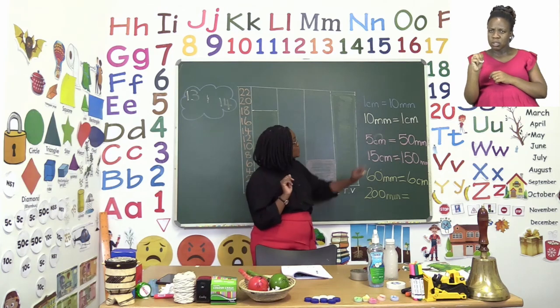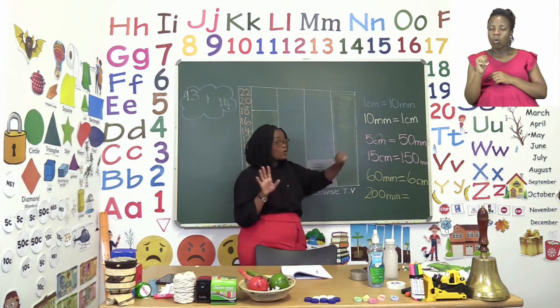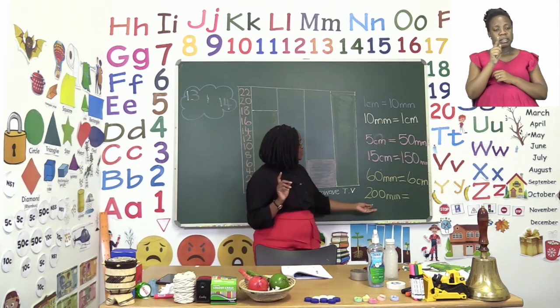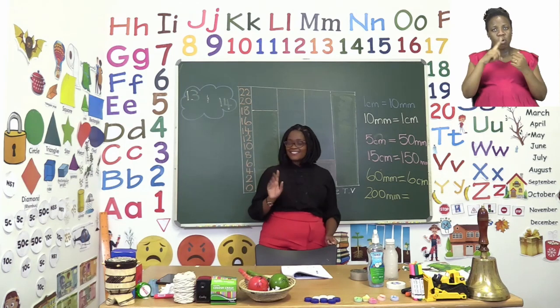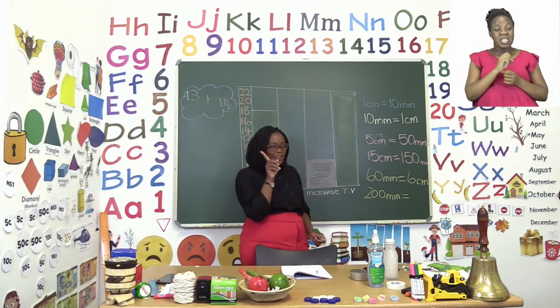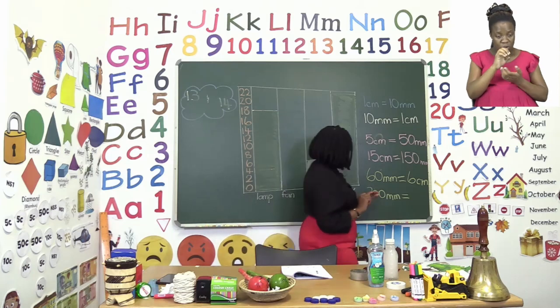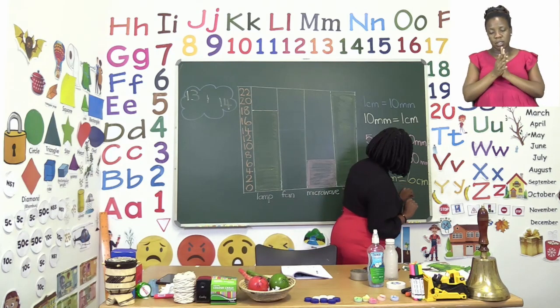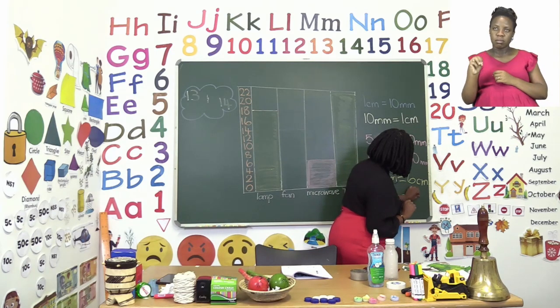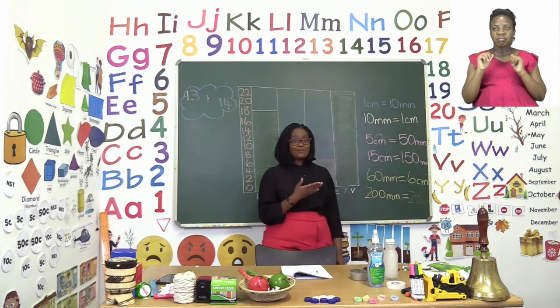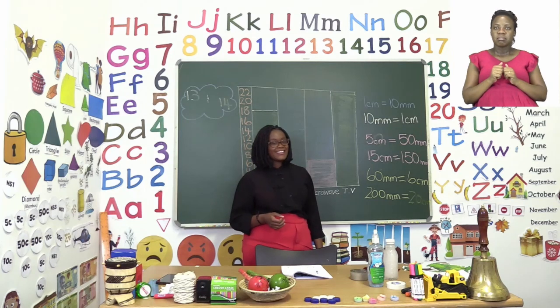Remember the trick I taught you to cross out or leave the 0? But there are 2 zeros here. That's simple. All you do is just take 1 zero. So it becomes 20 centimeters. Well done, everyone, and well done to you if you knew the right answer.